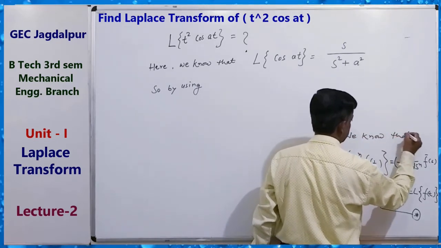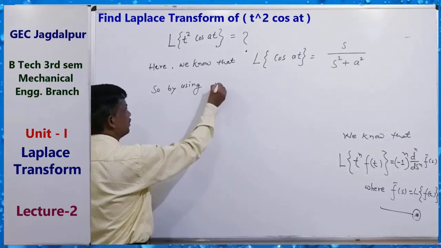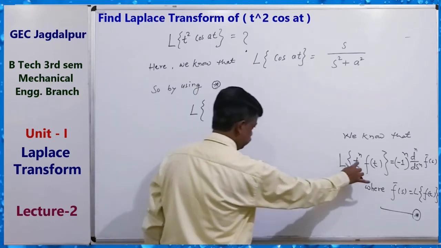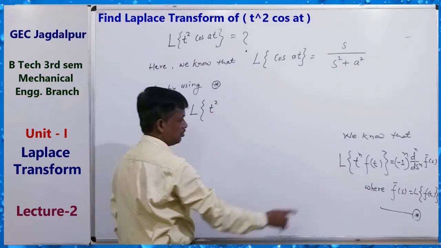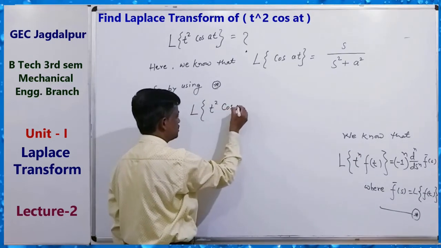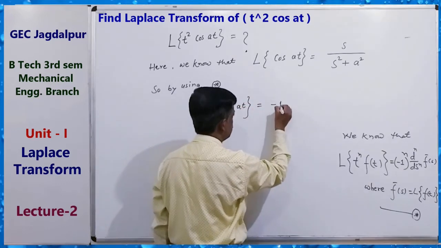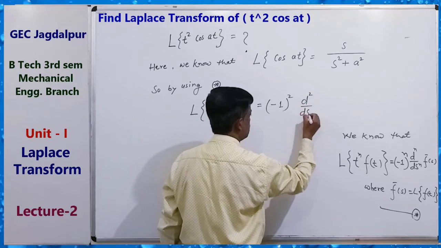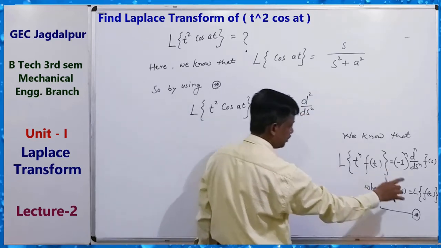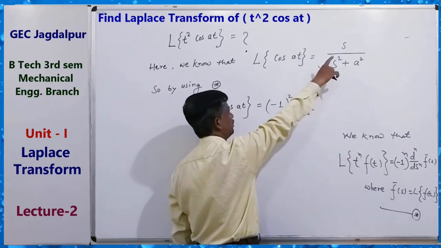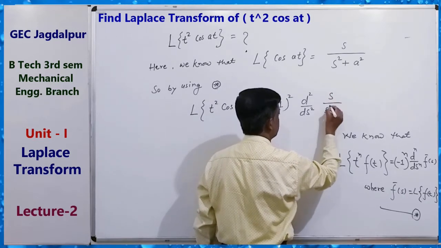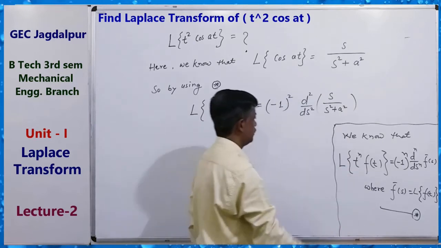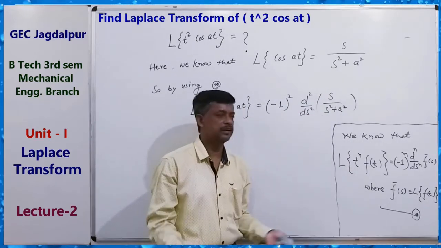The Laplace transform of t to the power n, t square f(t), cos at, equals minus 1 to the power n, that means 2, d n means d2 upon ds2 of f bar s, this is f bar s, so s upon s square plus a square. So now differentiate 2 times, and you can get the required result.